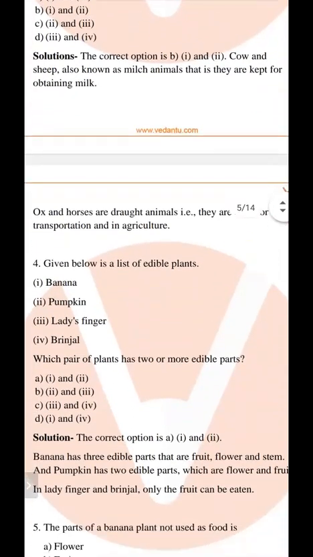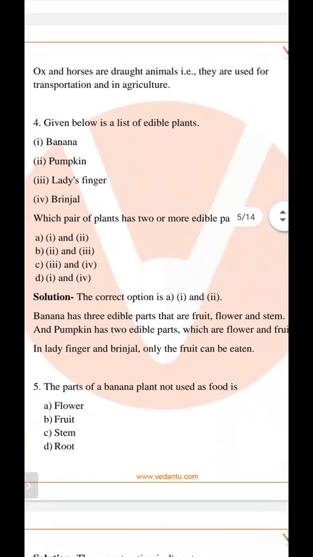Next, given below is a list of edible plants. First is banana, then pumpkin, then ladyfinger, and then brinjal. Which pair of plants has two or more edible parts?